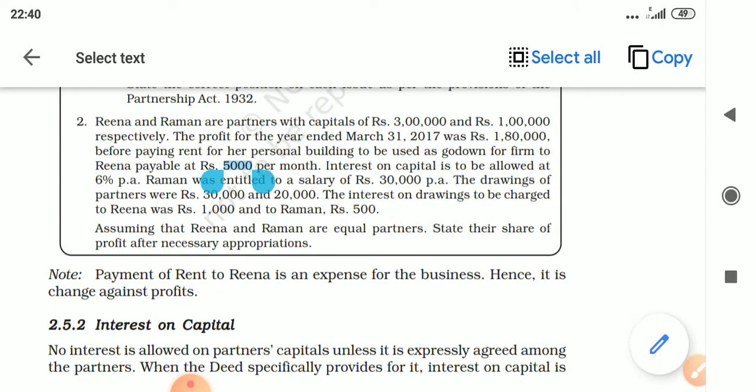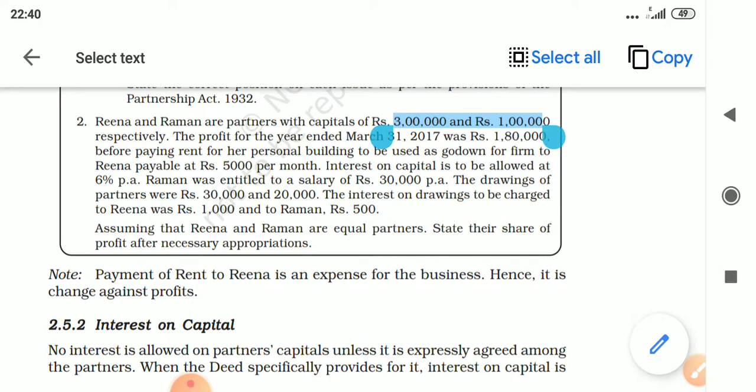5,000 into 12, 60,000. Then we have to calculate interest on capital. Interest on capital for Reena is 6% on 3 lakhs, 18,000, and for Raman it is 6% on 1 lakh, 6,000. Now here comes a question if it is opening capital balance or closing capital balance.